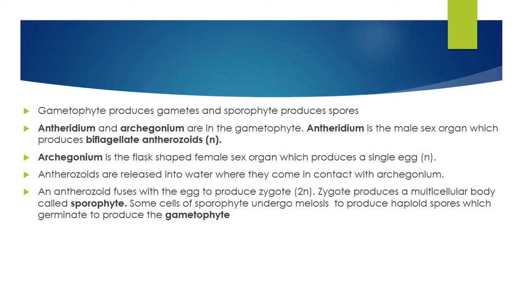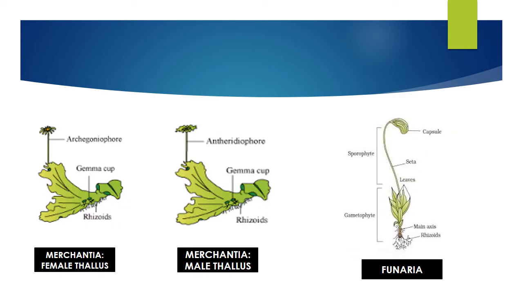An antherozoid fuses with the egg to produce a zygote. The zygote produces a multicellular body called the sporophyte. Some cells of the sporophyte undergo meiosis to produce haploid spores, which germinate to produce the gametophyte. So this is the life cycle. Again, the gametophyte produces gametes, the gametes fuse to produce the sporophyte, and the sporophyte again undergoes meiosis to produce spores that give the gametophyte. This is it. You can see the diagrams here.